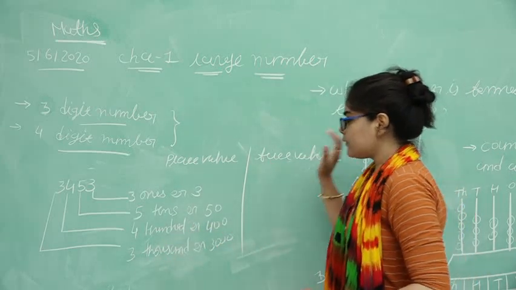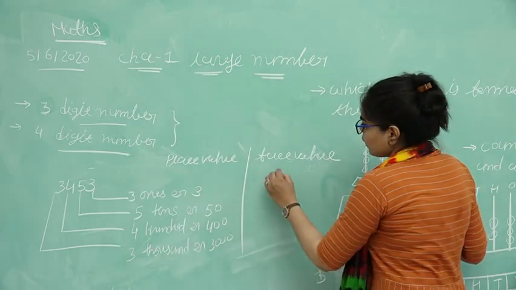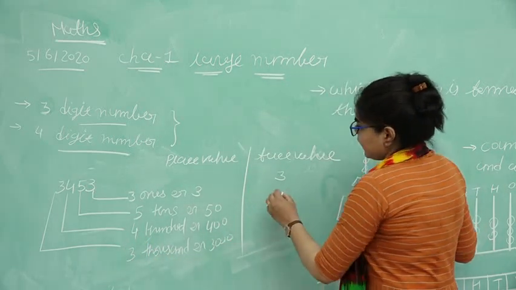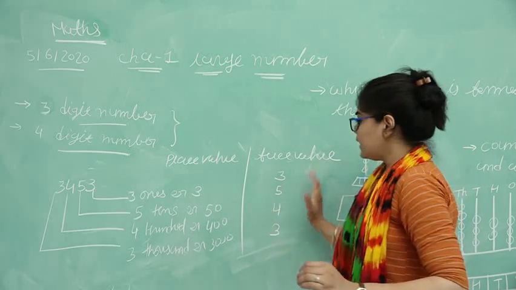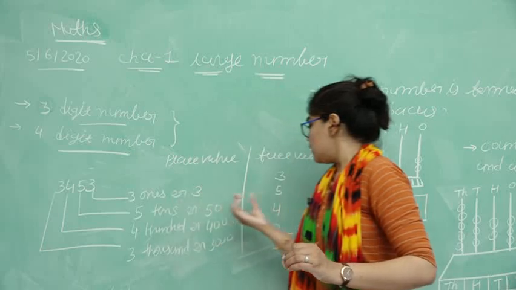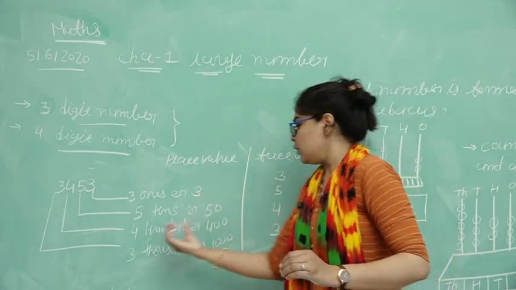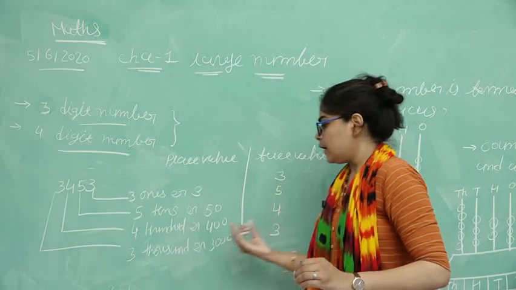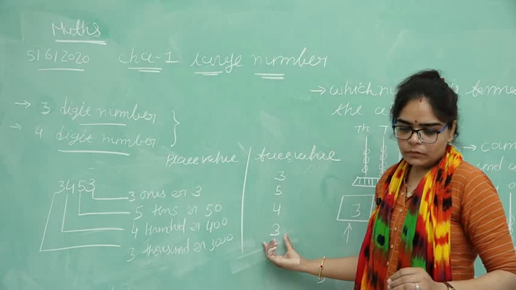Then what is the face value? This one is the face value. Okay, then 3 ones or 3 means 3. Then after that 5, then 4 and then 3. What is the place value? 3 ones or 3 is the place value. Then 5 tens means 5 as the face value. Then 4 here and 3,000, so 3 here.